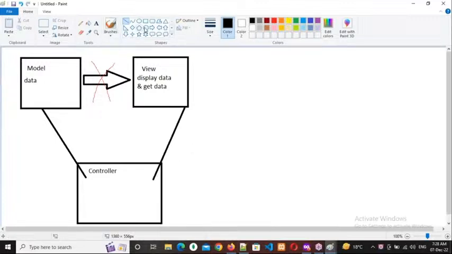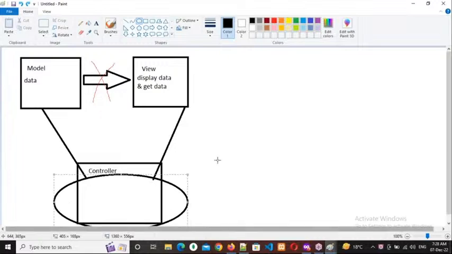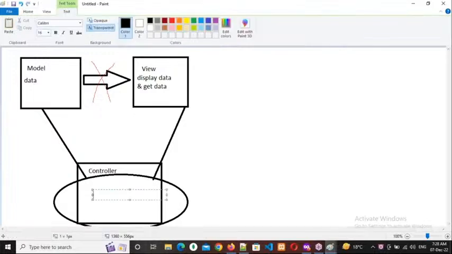And here I need to coordinate the two. For example, I will call this model into this controller, and that data I will have in the m underscore data variable. But this m underscore data I cannot print in the view page, because this is model data.